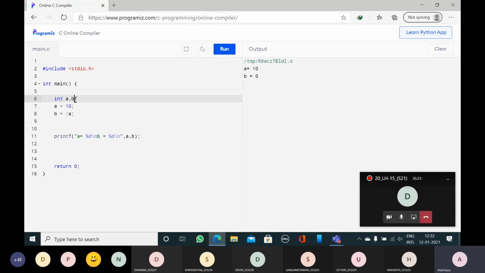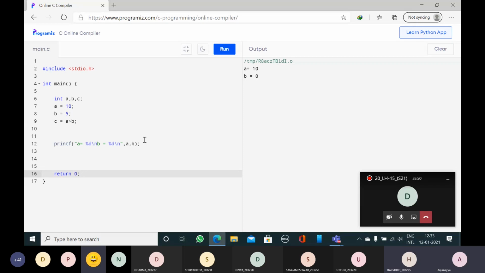So relational operators. Now I will take one more variable C. Now I will change this one to 5. Now C is equal to A greater than B. So A is 10, B is 5. 10 greater than 5, true or false? True, 1. So now here I will print the C value also.